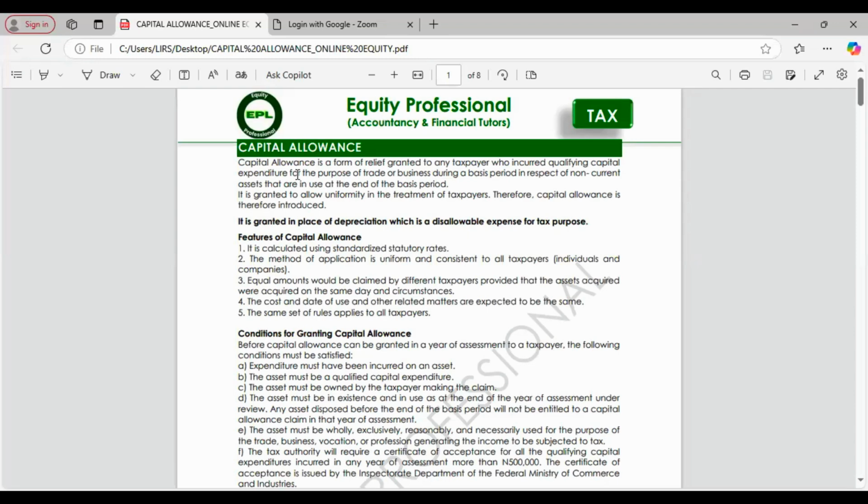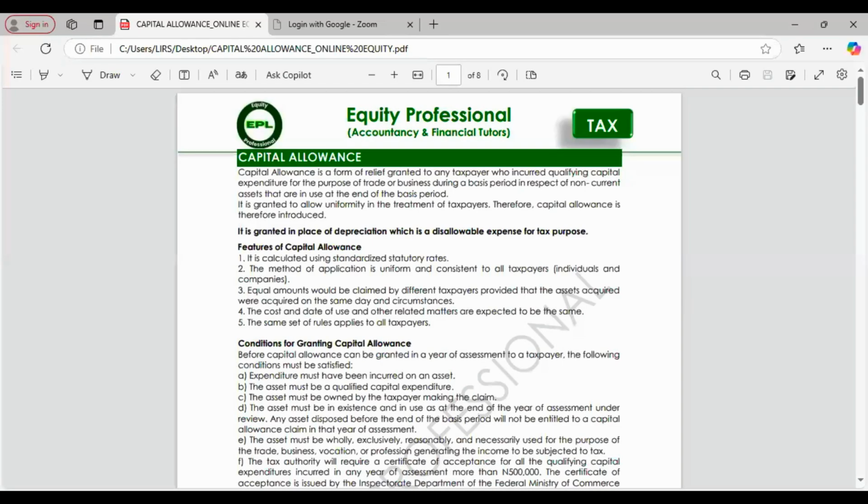In essence, this capital allowance replaces the depreciation usually granted under our financial accounting, because it is granted at a uniform rate. If I'm buying a motor vehicle as company A, the same rate will be adopted for company B, so that there is uniformity in the application. The method of application is uniform and consistent to all taxpayers.